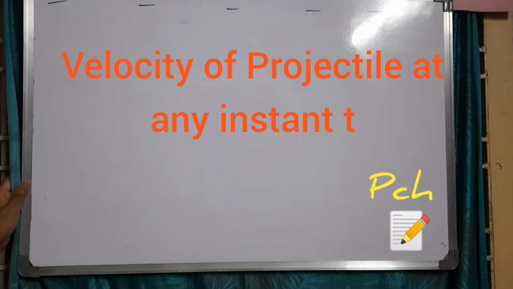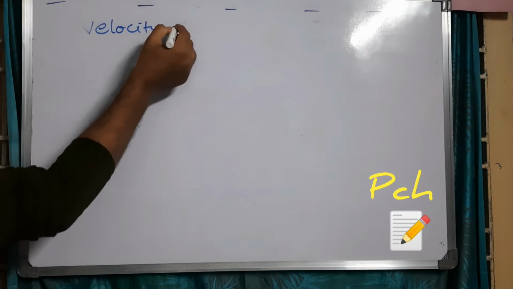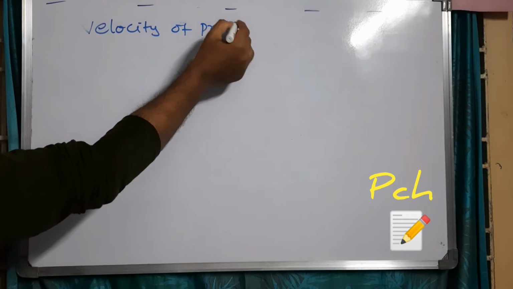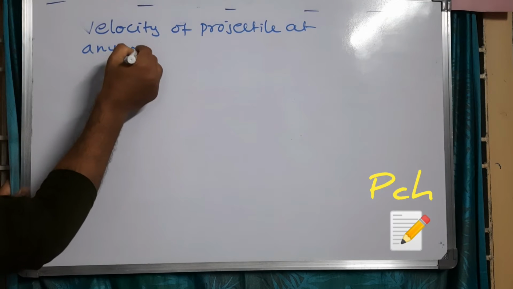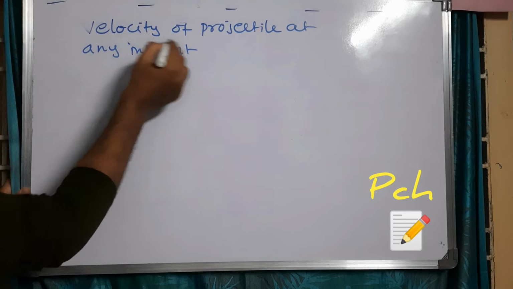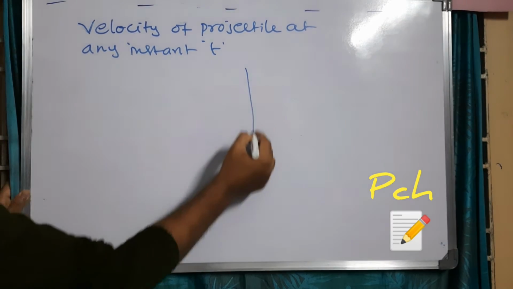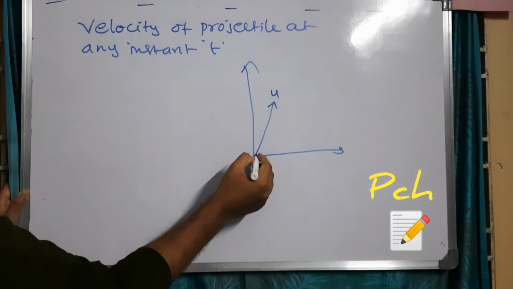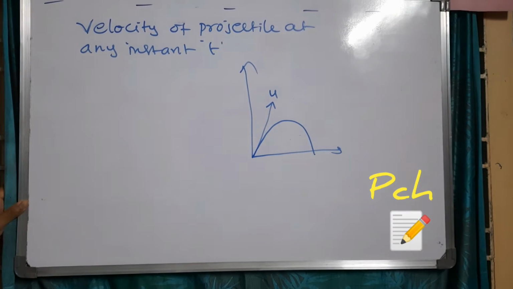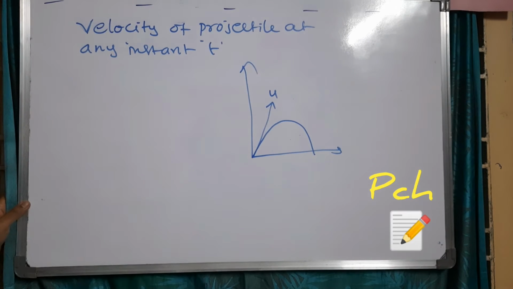Today we are going to discuss the velocity of a projectile at any instant t. As we know, when an object is projected with initial velocity of projection u, the path followed by the projectile is a parabola. We are going to find the velocity of the projectile at any instant t.